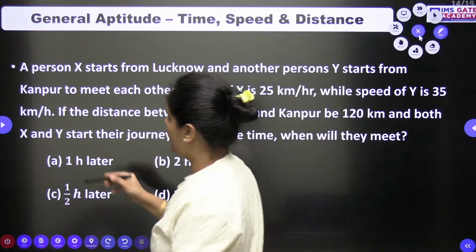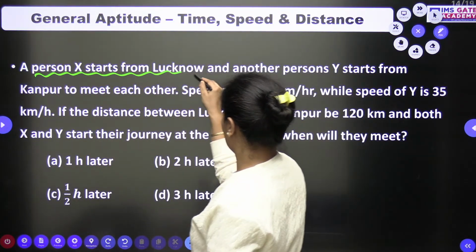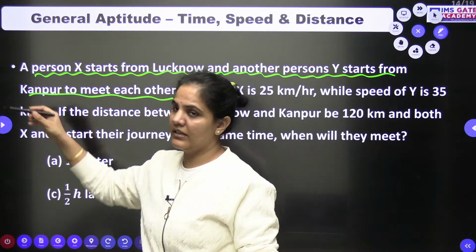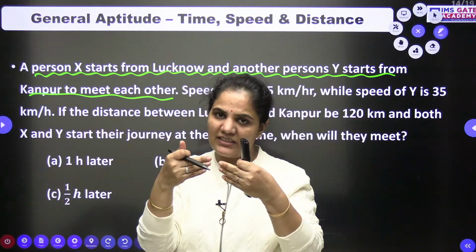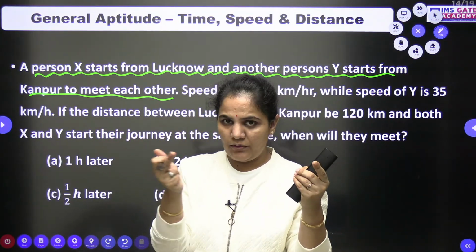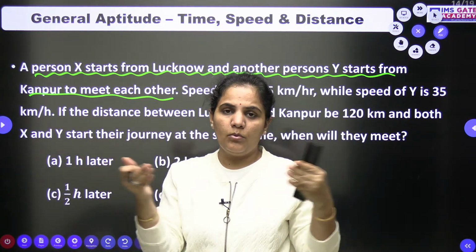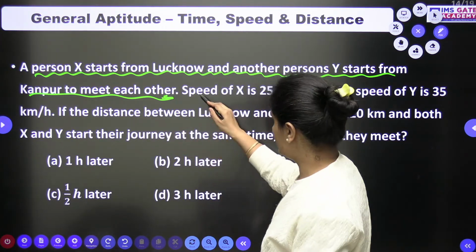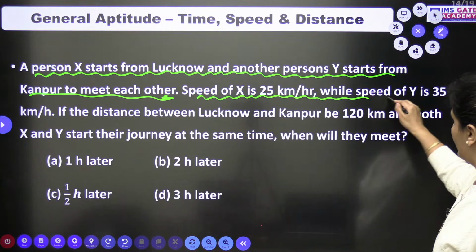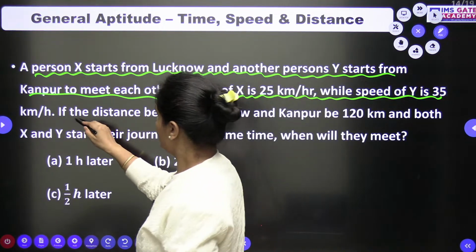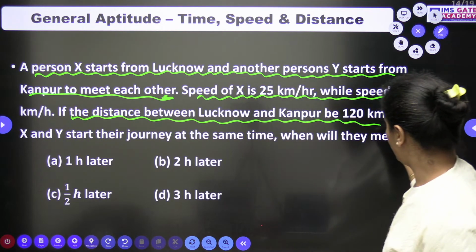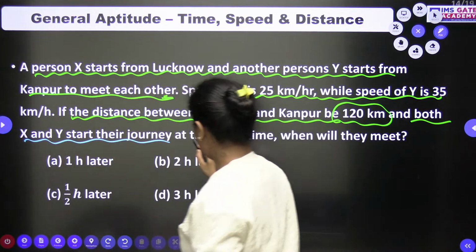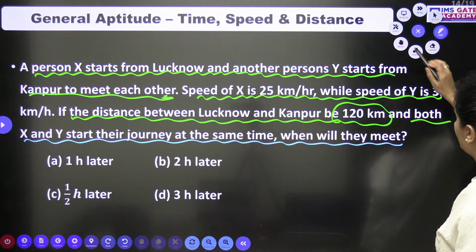Okay, this is a good question again. A person X starts from Lucknow and another person Y starts from Kanpur to meet each other. So both are in the opposite direction, going towards each other. Speed of X is 25 km per hour. Speed of Y is 35 km per hour. If the distance between Lucknow and Kanpur is 120 km and both X and Y start their journey at the same time, when will they meet?